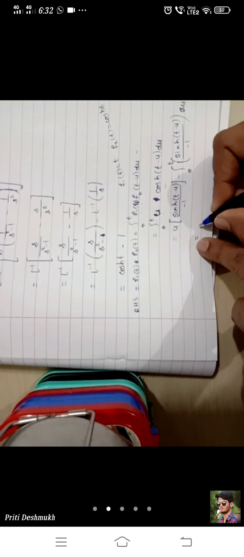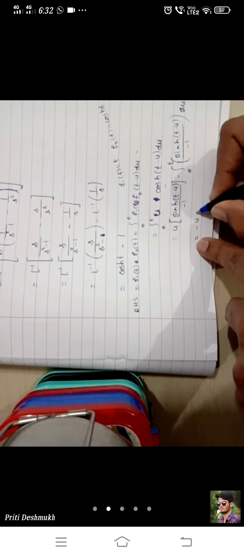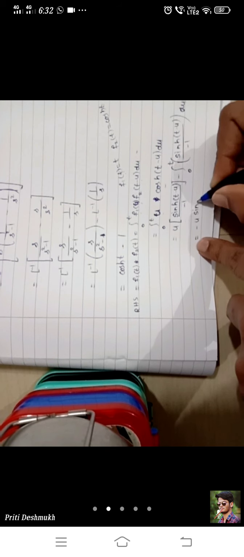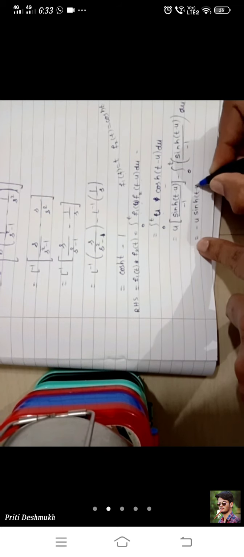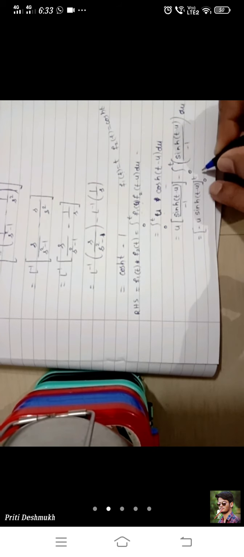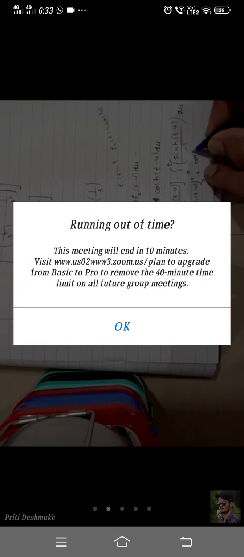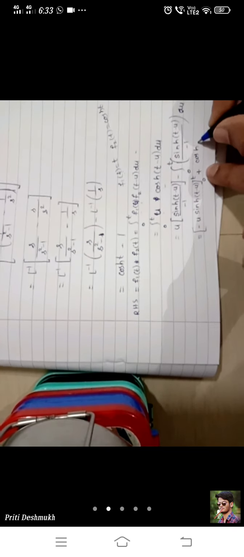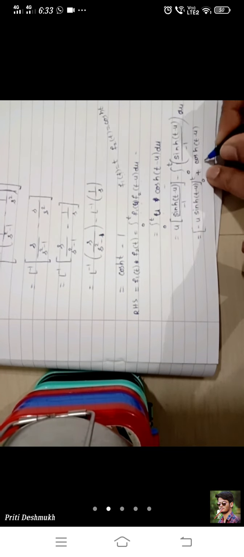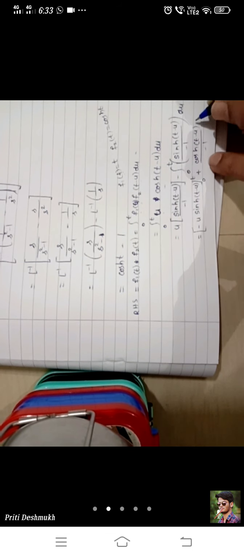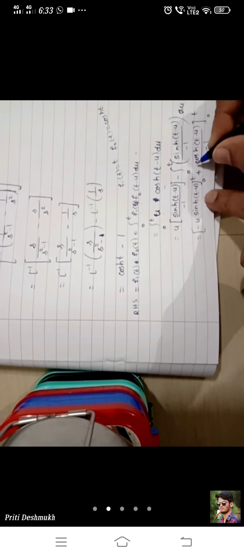So it is equal to minus u into sine of h into t minus u, limits from 0 to t, minus minus plus, again integration of sine means cos of h of t minus u upon -1, limits from 0 to t.